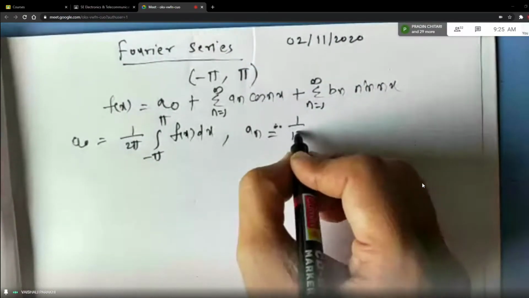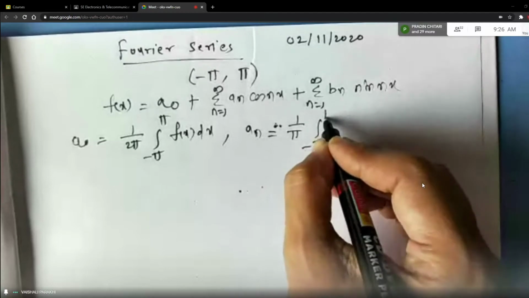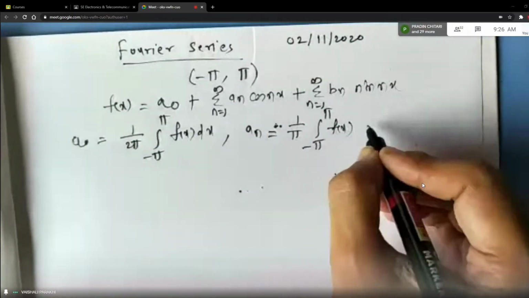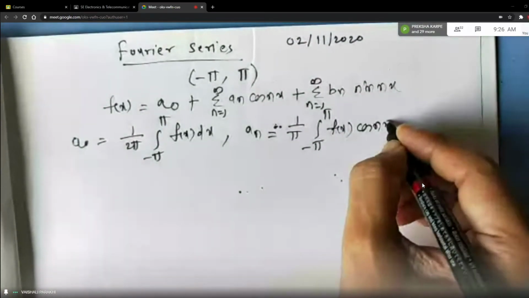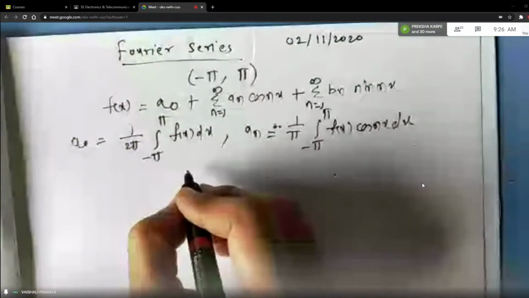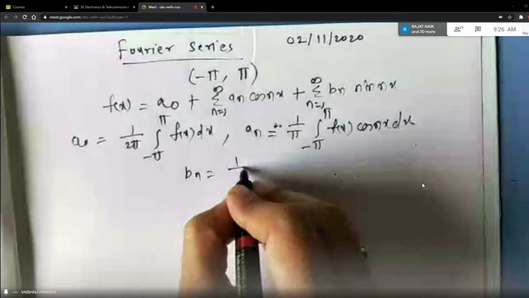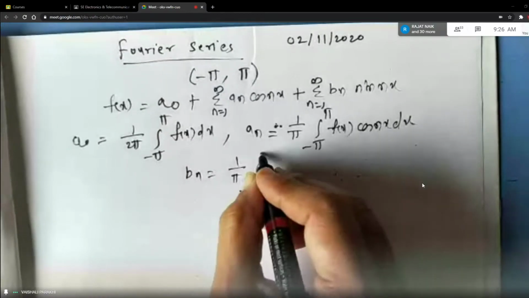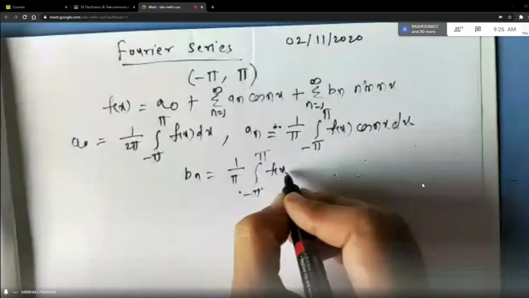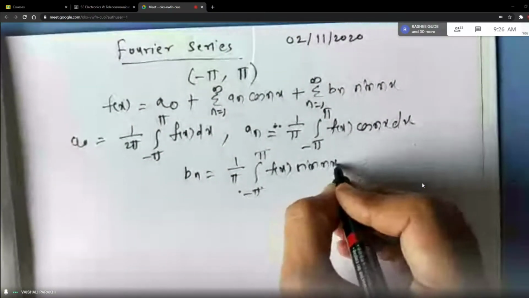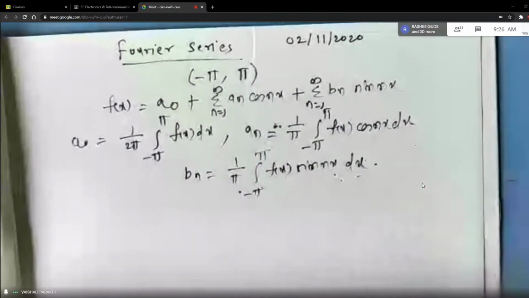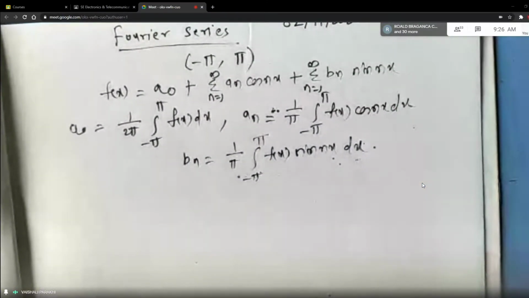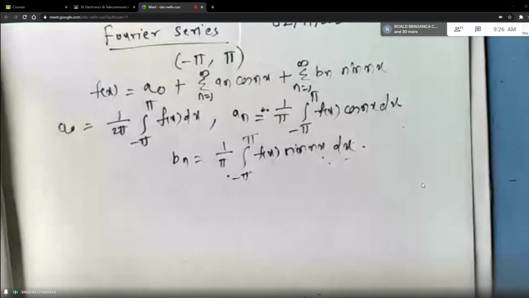Then what is the formula for An? 1 upon pi integral from minus pi to pi f of x cos of nx dx. Very good. And what is it for Bn? 1 upon pi integral from minus pi to pi f of x sin of nx dx. Very good. So these are the three standard formulas, students, for A0, An and Bn when the limits of integral are from minus pi to plus pi.